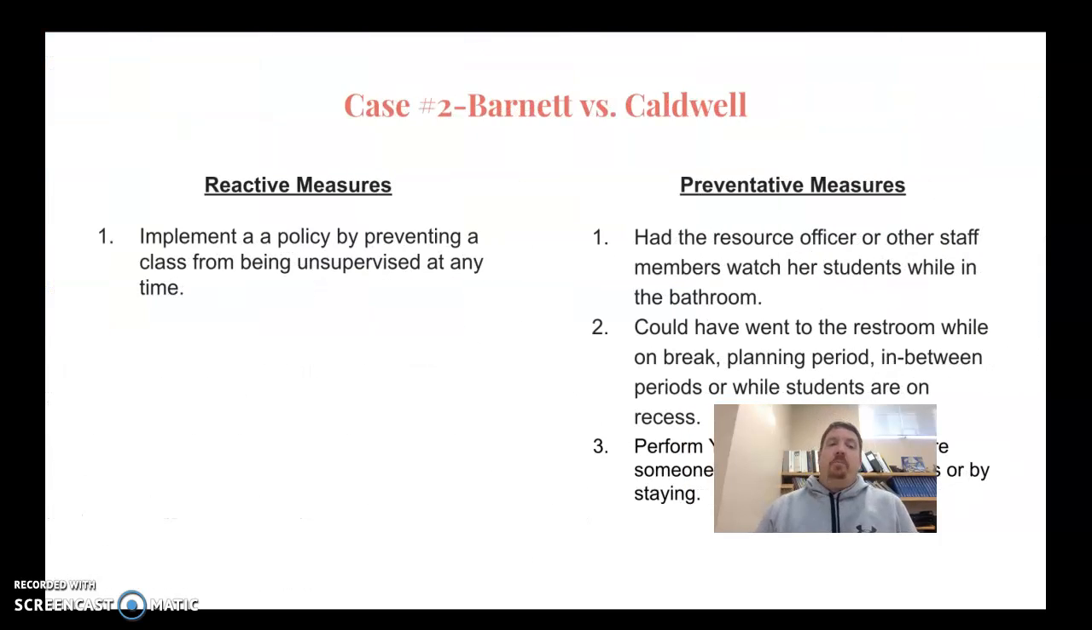Reactive measures: the school district could implement a policy preventing a class from being unsupervised at any time. Preventative measures: the resource officer or any other staff member could have come to watch her classroom while she was in the restroom. The resource officer was just in the hallway and she could have got him. Second, she could have gone to the restroom during a break, planning period, in between periods, or while students were at recess. Basically, she could have gone when she didn't have students. Perform your duties by making sure someone was supervising her class, or by staying.